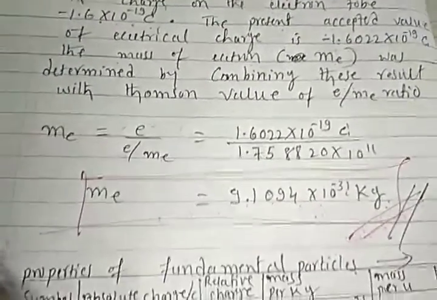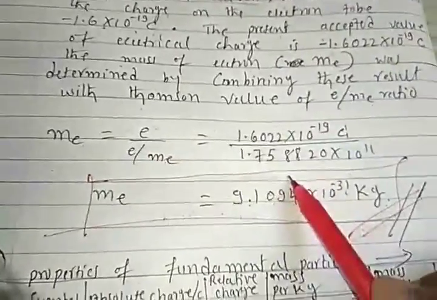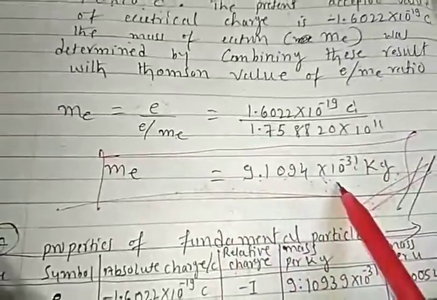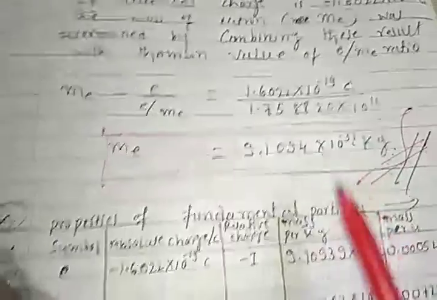Right, friends? So this is the mass of electrons. Understood, students? Just remember how the value is obtained. Just keep in mind this value, students.